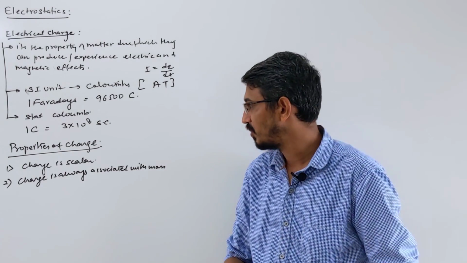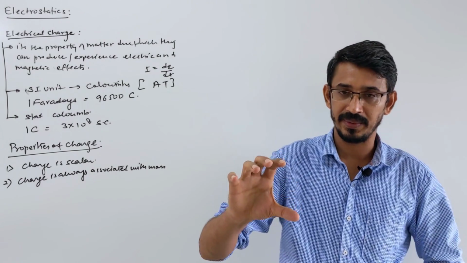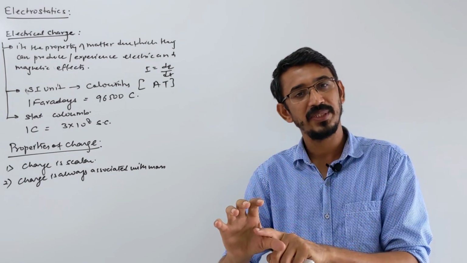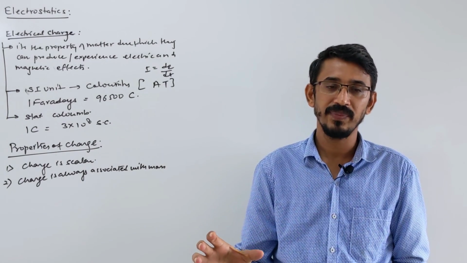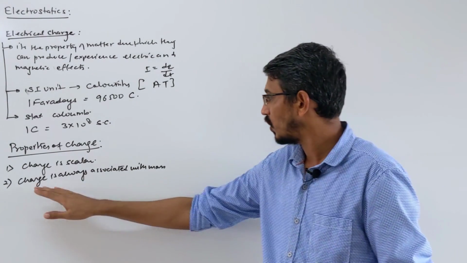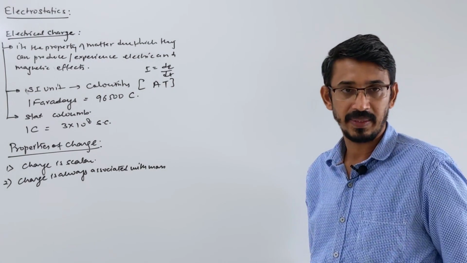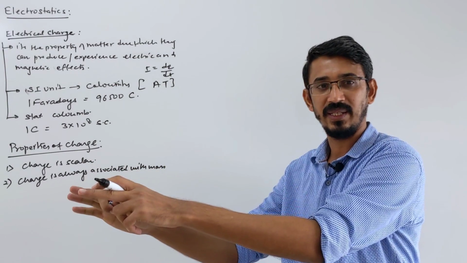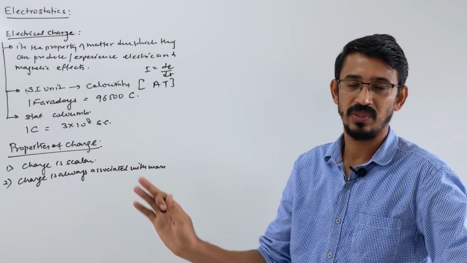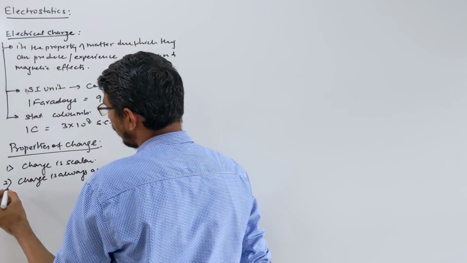Okay, once more, I think you're confused about this, so let me repeat it. You have a mass, matter, okay? Then it can have charge, it may not have charge, okay? But if you have charge, it means definitely there is mass. So charge is always associated with your mass, okay? You have charge means there is guaranteed mass, or you have mass, then you cannot say whether that has charge or has no charge, okay? It's not guaranteed, okay?